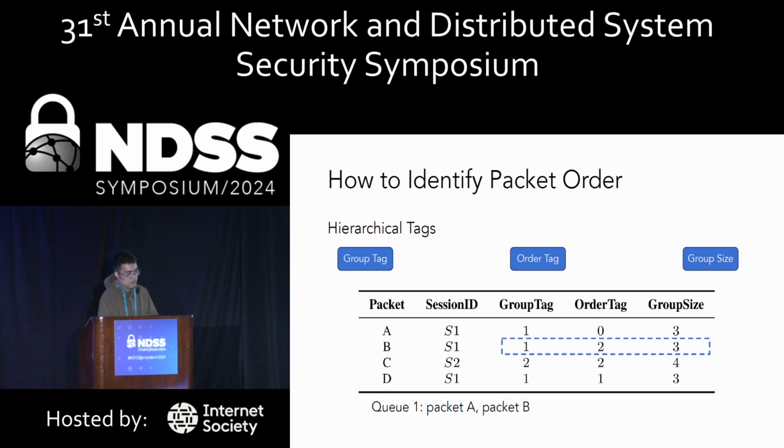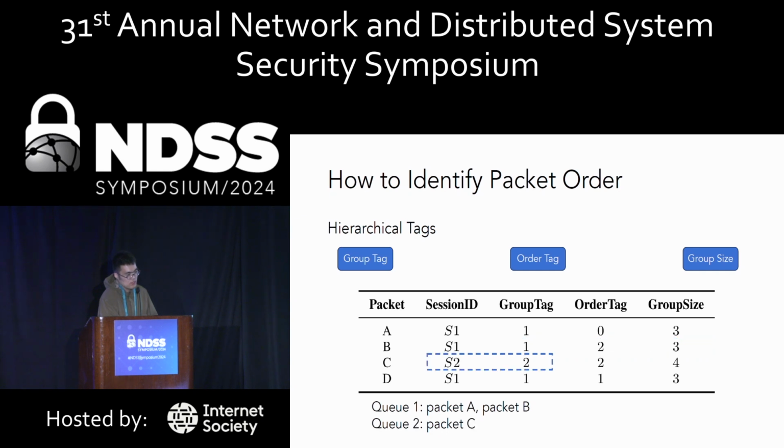Then comes packet B with the same session ID and the group tag of packet A. However, a disorder arises as the order tag of packet B is 2 instead of 1 following the 0 of packet A. Still, the router puts packet B into the queue, waiting for further processing.